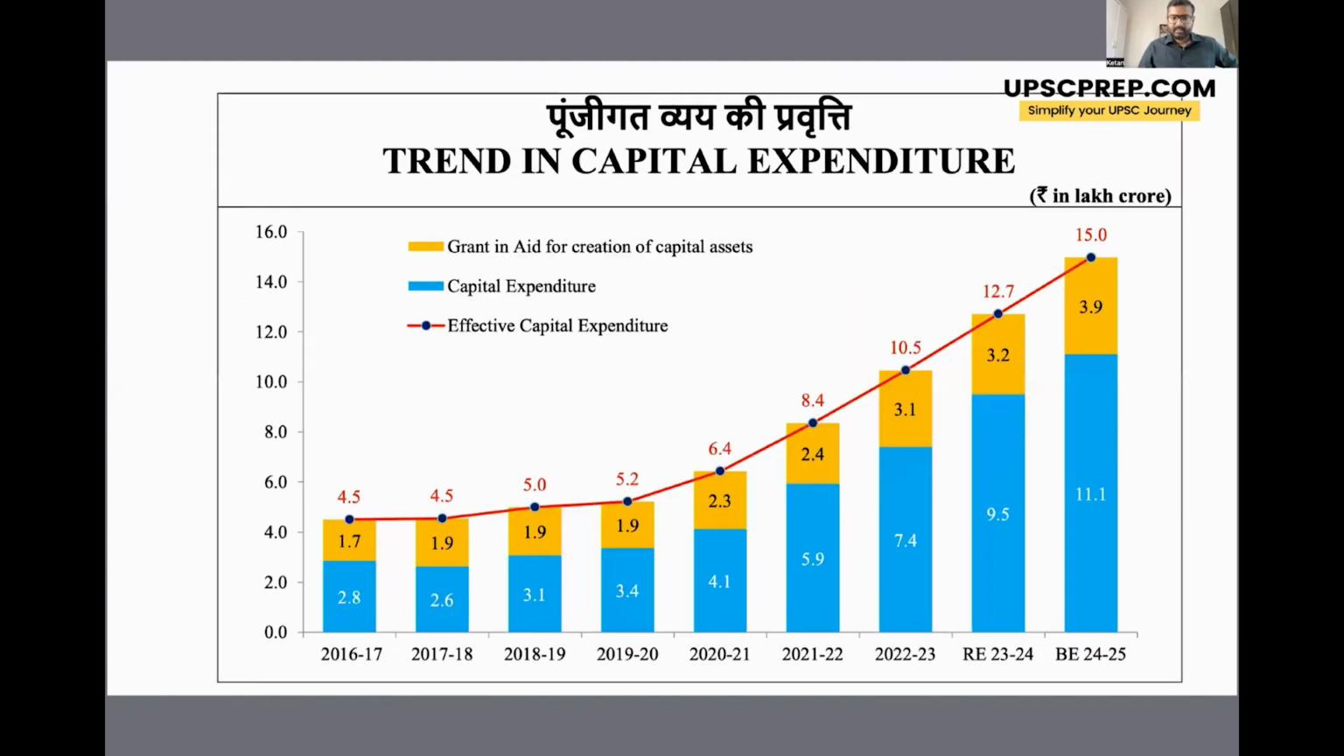All right. The next chart is the trend in capital expenditure. Now, this is a big focus point for the government because the government wants to increase its capital expenditure or CapEx. So as you can see, the blue bar is the capital expenditure, which was 11,111 crores. And apart from that, the blue bar is the grant in aid for creation of capital assets. This is the grant given to states. So the effective capital expenditure is around 15 lakh crore. And the trend is towards exponential increase in the capital expenditure.